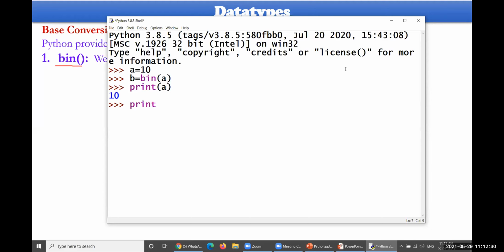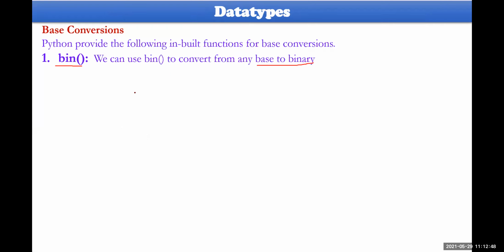Print b, what is the value of b? Look, there is a prefixed value 0b, and this is the actual value of 10. 1010 is the actual value of 10 in binary, and it has been given the prefix 0b, so that it is a binary value. In this way, you can take it into consideration.